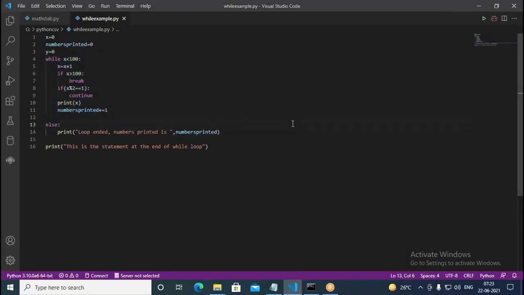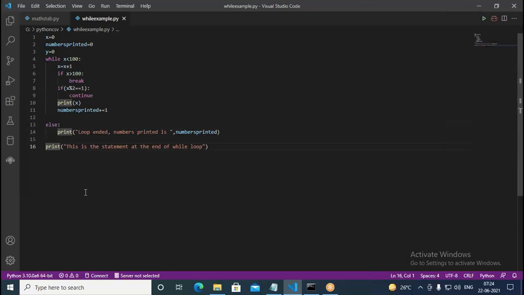So the else statement we can use with the while also. Like the if condition, we can use the else statement with the while also. In the if we use else, but here we can use the else with the while whenever you come to the normal end of the while loop. If you end abruptly with the break statement, the else part will not be executed, but whenever the loop is ending normally, that means you complete the loop, then you will come to the else part. If the loop is ending forcefully, it is not going to come to the else part, but straight away it comes out totally from the while loop block.